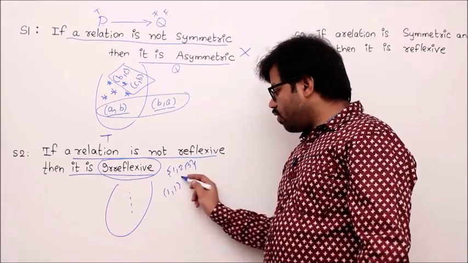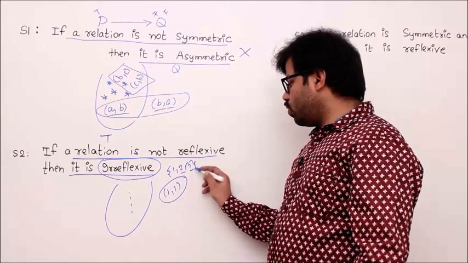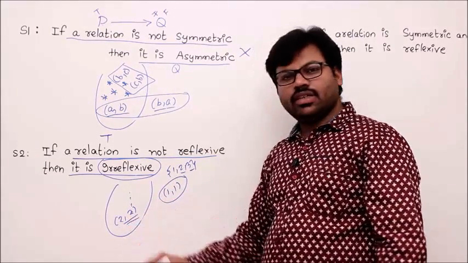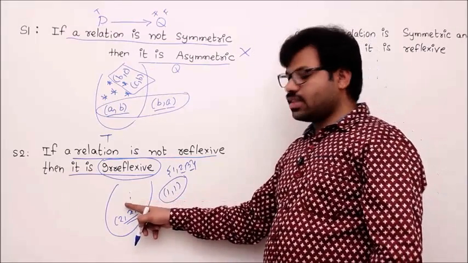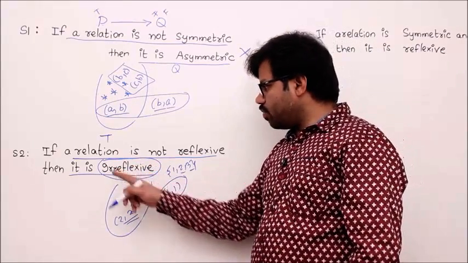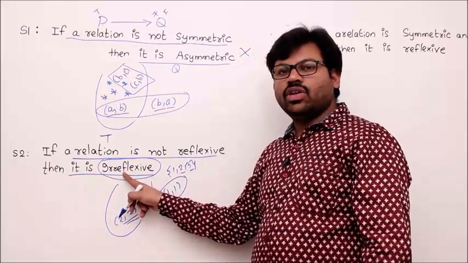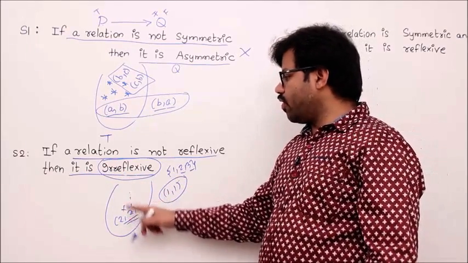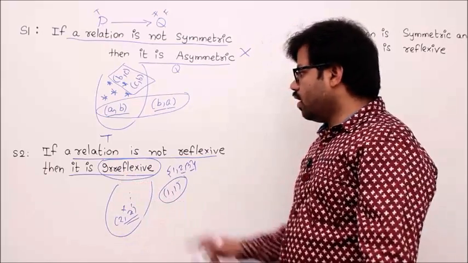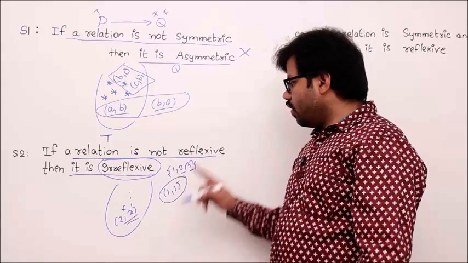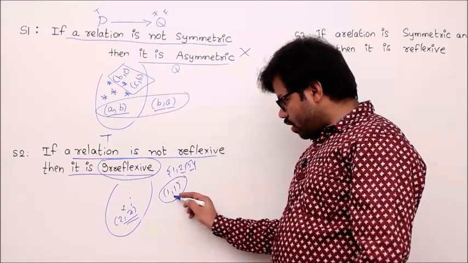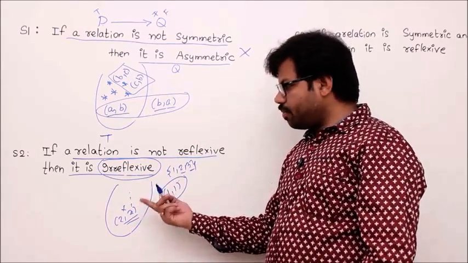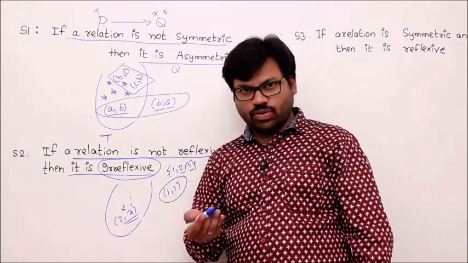But you know that only (1, 1) is absent. You don't know about (2, 2) and (3, 3). What if (2, 2) is present? If (2, 2) is present, then definitely this relation is not irreflexive. But the statement claims that it is always irreflexive. Don't decide based on (1, 1), correct? There might be some elements which may violate the irreflexive property. That's why, yes, there is a relation which is not reflexive because of (1, 1), but it doesn't mean that it is irreflexive. It might be not irreflexive too, isn't it?